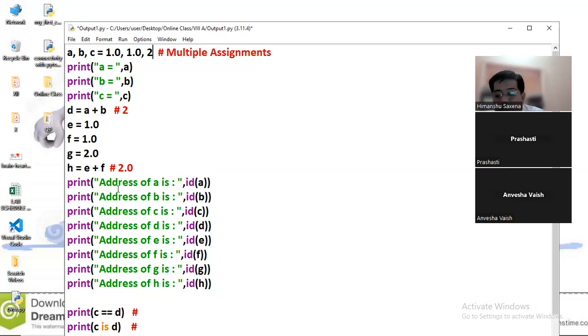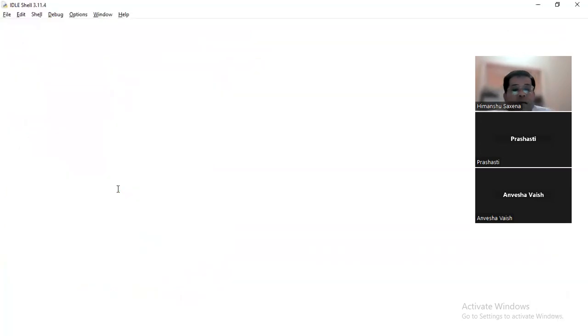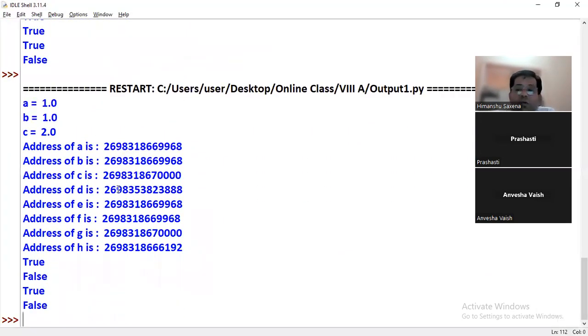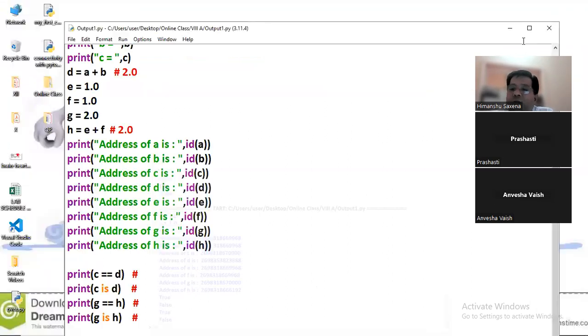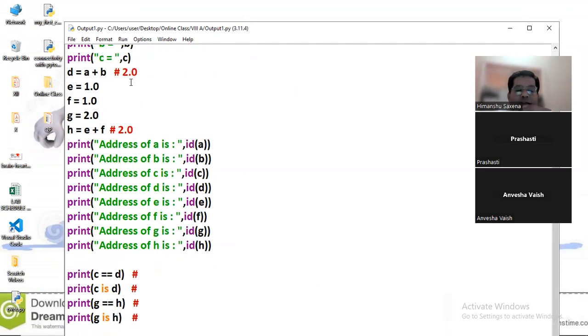Is it always happening like this? Yes, sir. But we have to see whether it's happening only in case of float values. Let's see: True, false. Let me check with a string value once. String values can't be added, they will be concatenated. We only have to check integer and float. This is quite interesting that in case of float only, the variables are assumed to be at different locations.